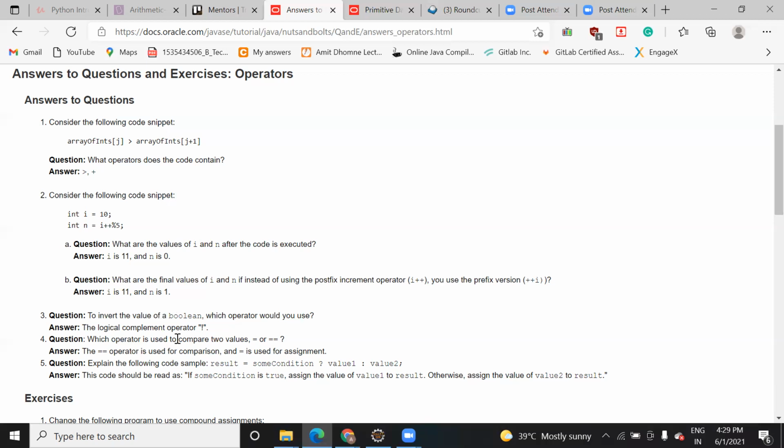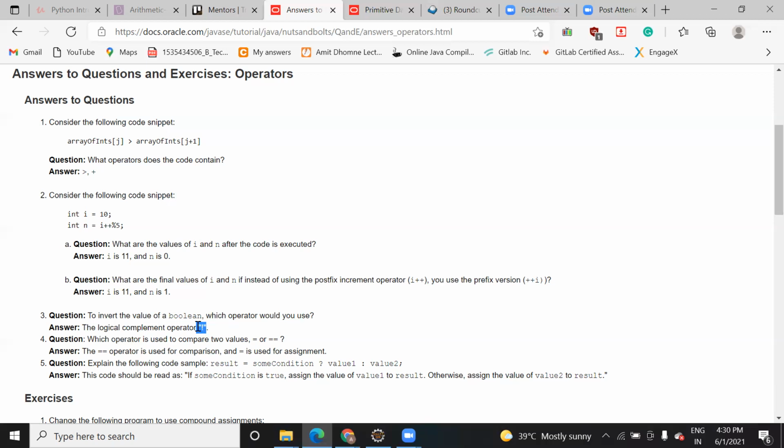Now the logical complement operator, remember this term, logical complement operator. The symbol that is used is the not operator. The not operator is also called the logical complement operator, and it is represented with the exclamation symbol.